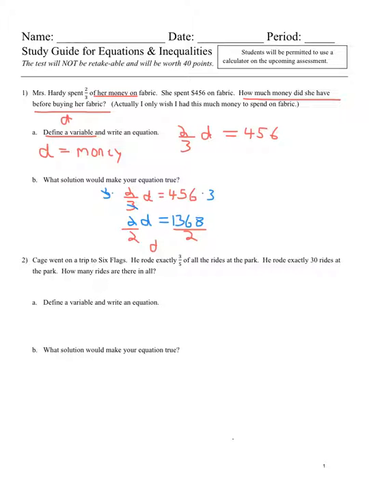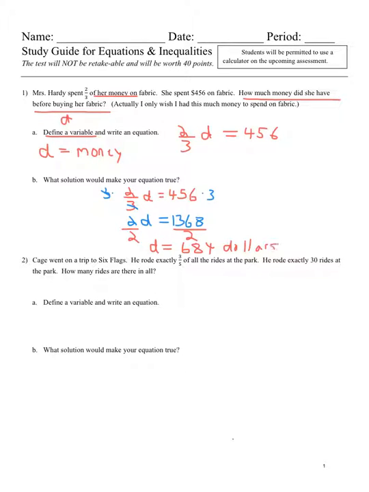So my final answer is D equal to 1,368 divided by 2, which must be 684, I believe, and that's $684.